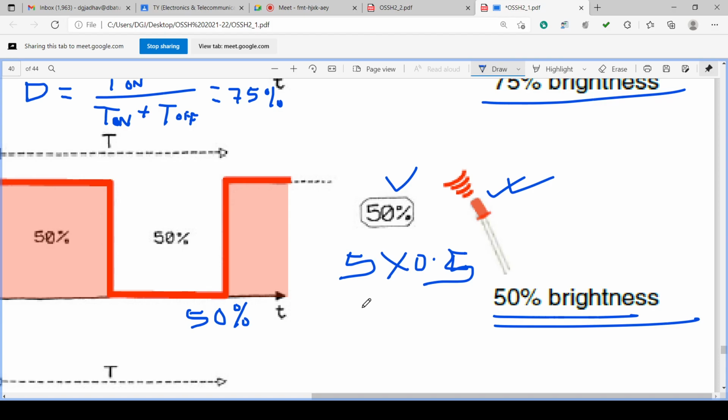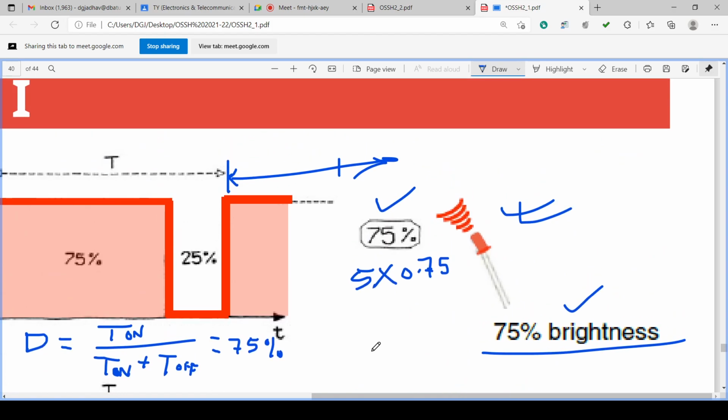If duty cycle is 50%, it will give 50% of 5 volt, that is 2.5 volt. If the duty cycle is 75%, it will give 75% of 5 volt, 3.75 volt. In this way, the microcontroller is varying the duty cycle. It is generating PWM output.